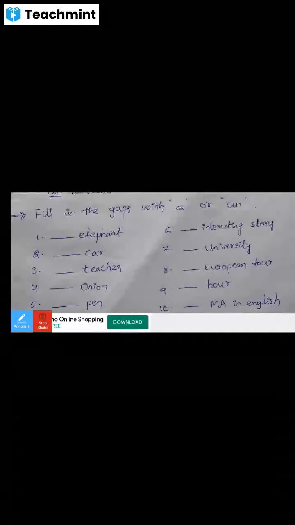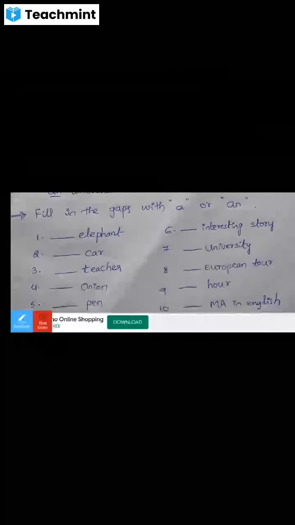What are the indefinite articles? I told you: a and an are called indefinite articles, the is called the definite article. We can speak a or an.